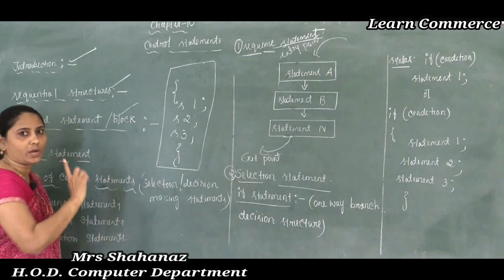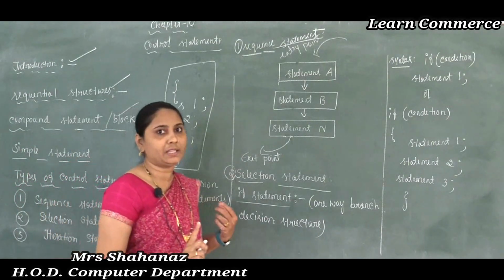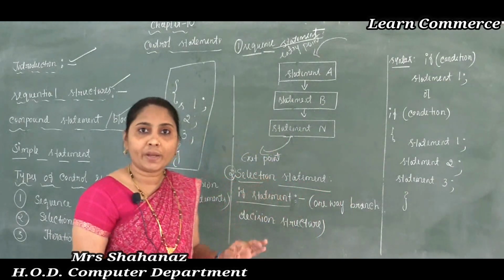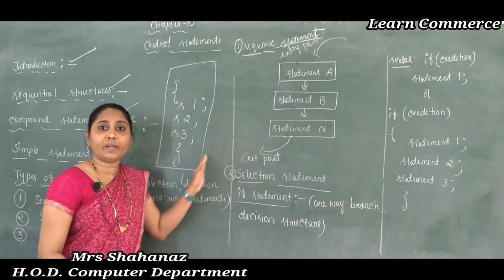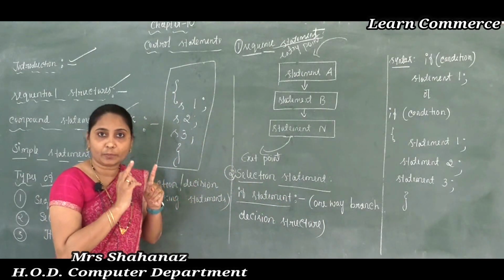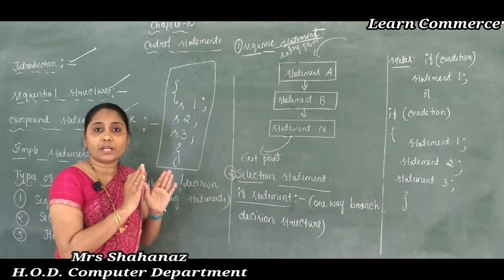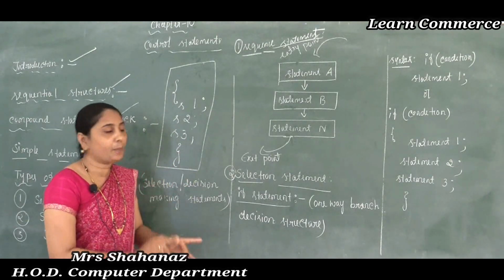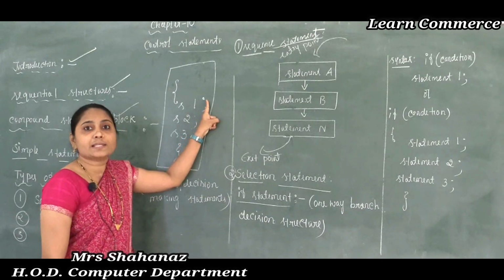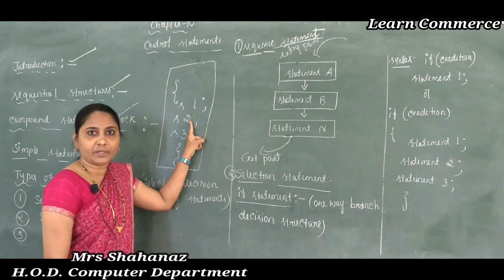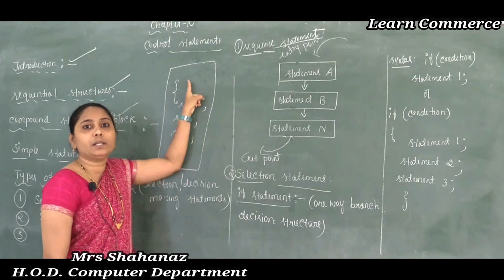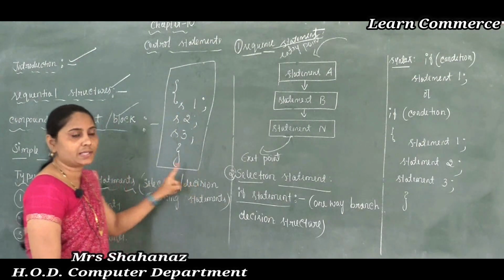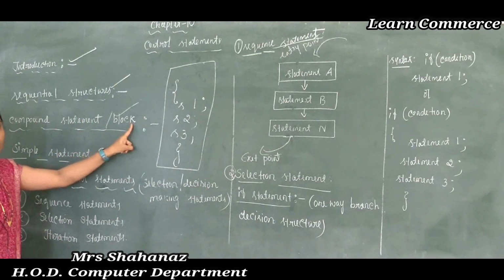Clear this one? The opening of the flower bracket and the closing of the flower bracket is called the compound statement or the block. So what does compound statement mean? For which do we say block or compound statement? Such a block or compound statement has a group of statements, many statements here, and all those statements are separated by semicolon, and all those statements are enclosed within curly braces, that is the flower bracket, called the compound statement or the block.